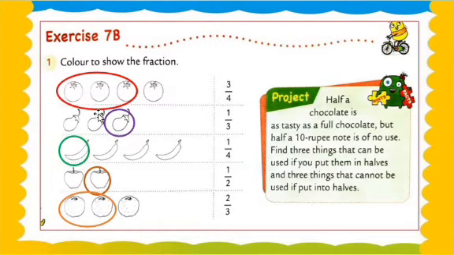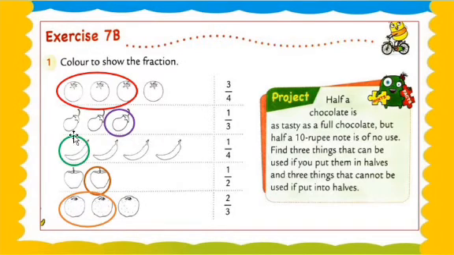You have to fill in the color like that, according to your fraction. See this, 1, 2, 3 and 4. There are 4 tomatoes, so the denominator is 4 and the numerator is 3. Denominator is 4 and numerator is 3, which means color to show the fraction.